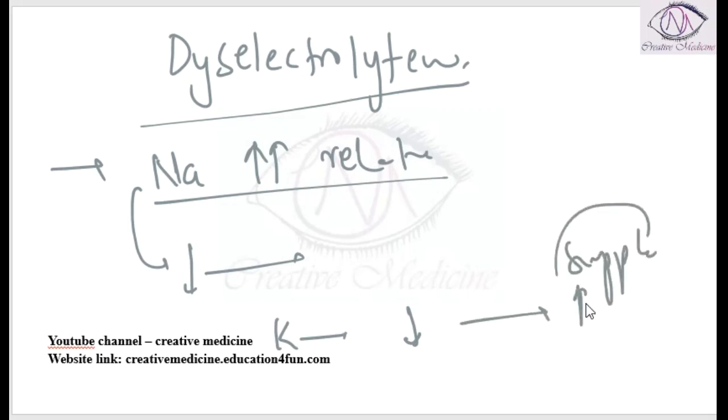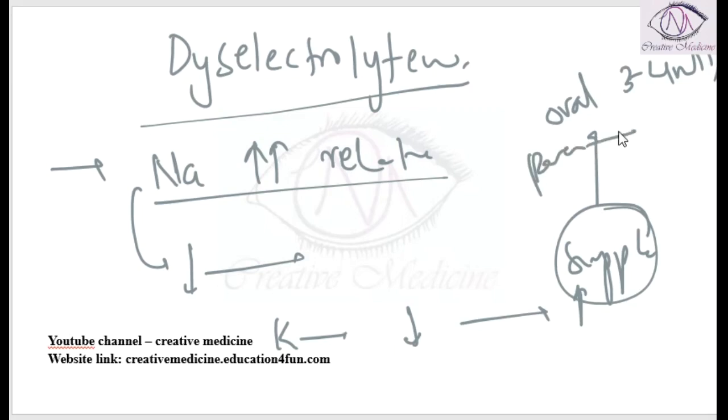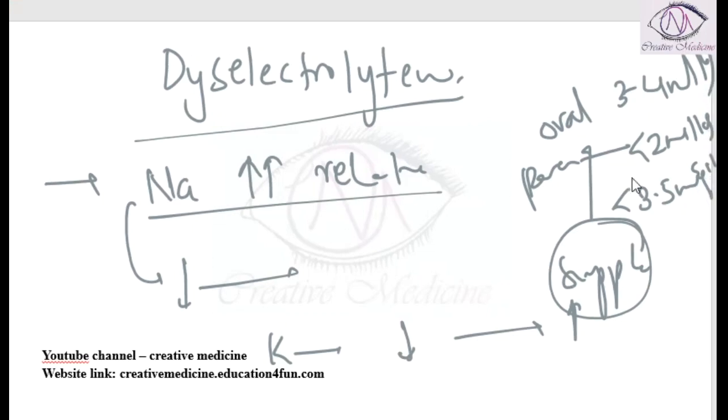Potassium supplementation can be given orally by 3 to 4 milliequivalent per kg per day, or parenterally if the potassium concentration is less than 2 milliequivalent per liter, or if the potassium concentration is less than 3.5 milliequivalent per liter along with electrocardiographic changes, then potassium supplementation is done. If magnesium is